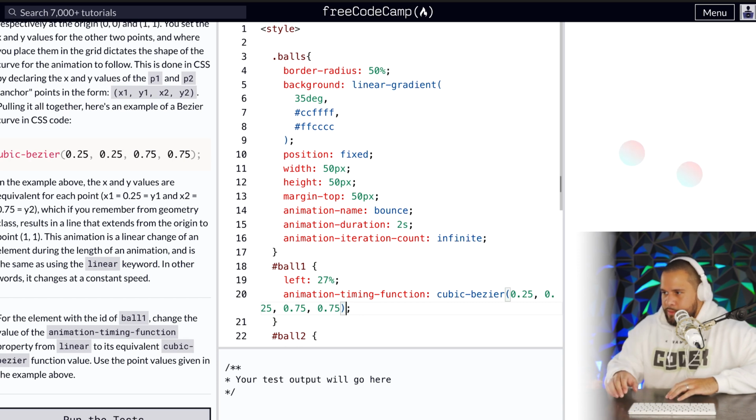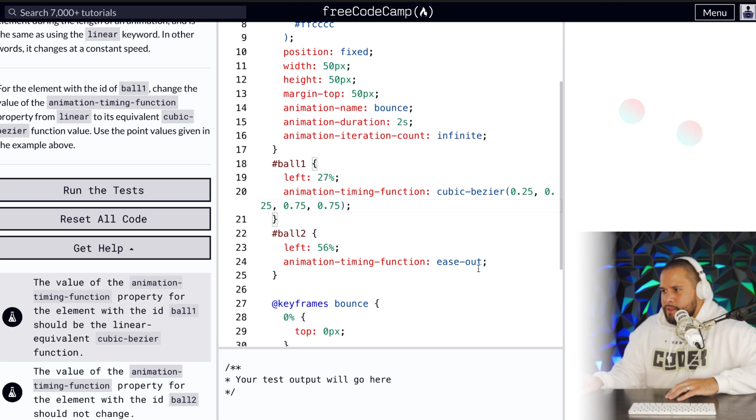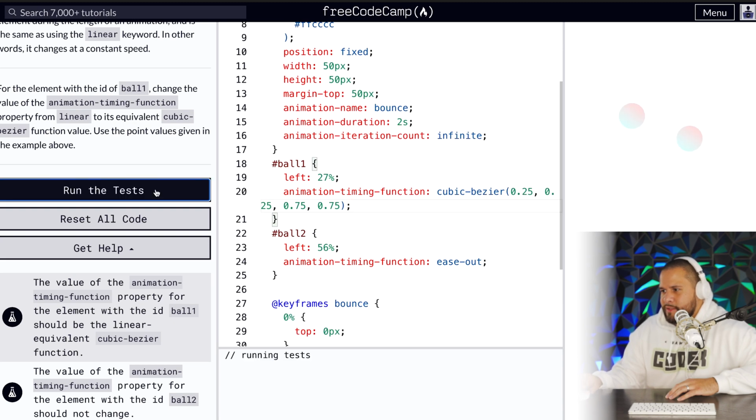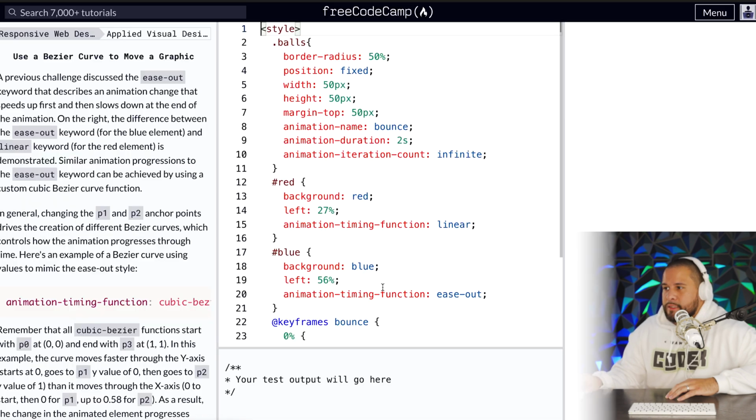Did anything happen? I don't know if anything happened. Well, it's the equivalent, so I don't think anything should happen. The value of the animation timing function property for the element with the ID ball 2 should not change. Okay, let's run that test, see what happens. Whoa. Okay. Well, let's go.